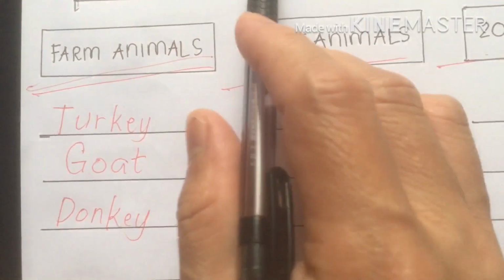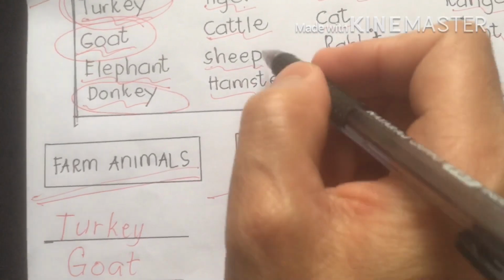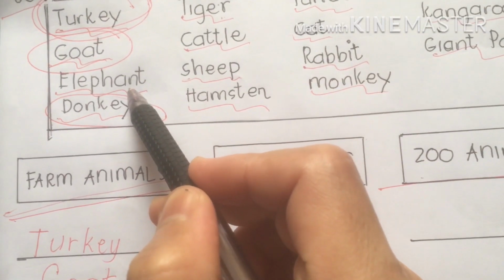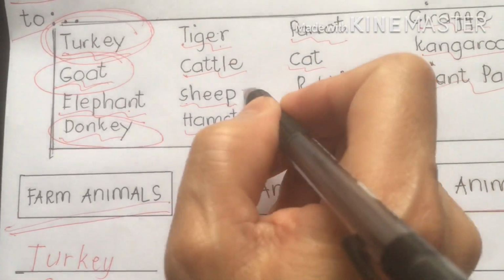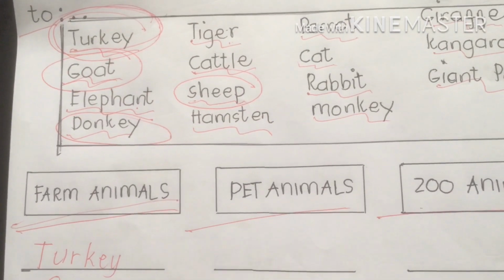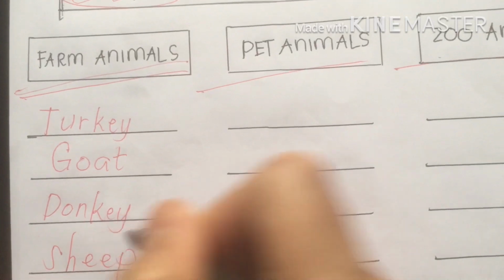Does tiger belong to farm animals? No. It's a big no. Does elephant belong to farm animals? No. We are going to have here a sheep. I like sheep. It belongs to farm animals.